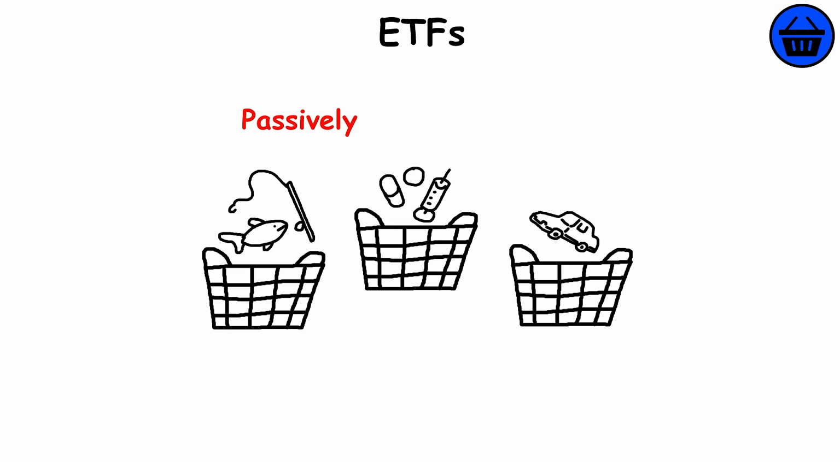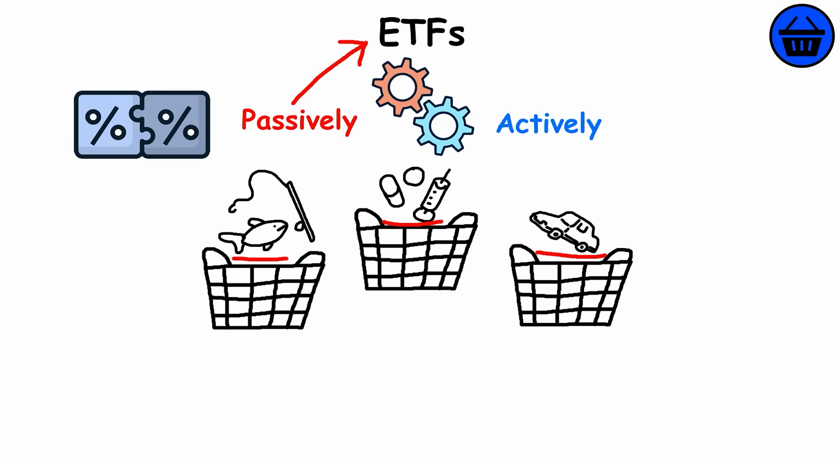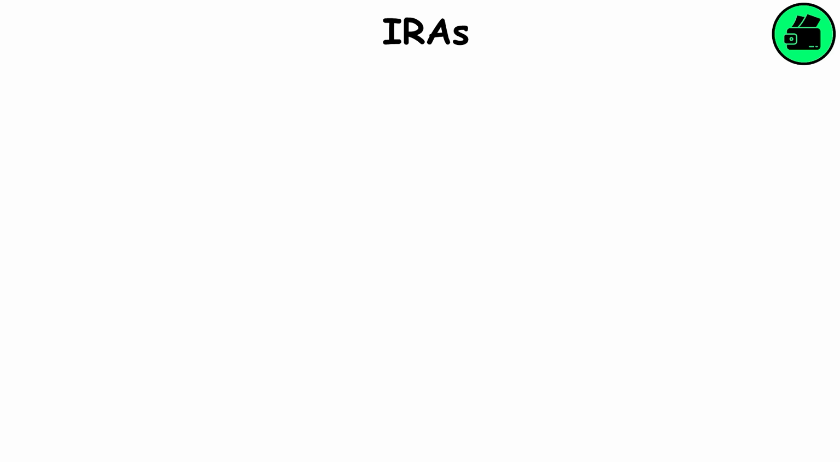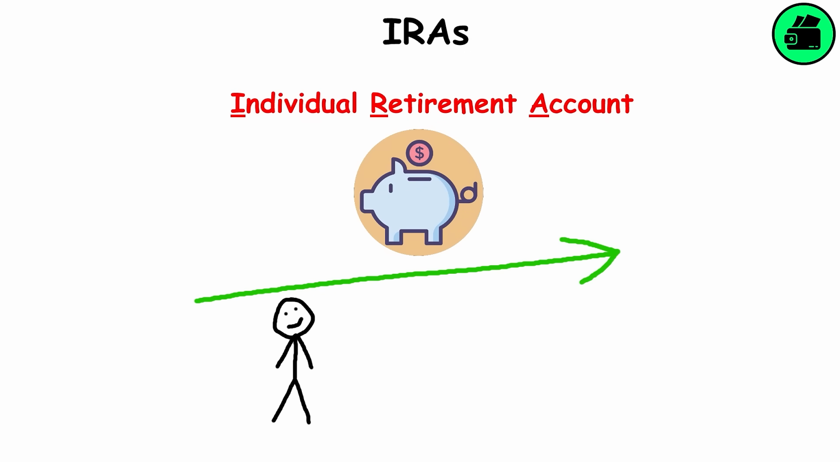They can be passively or actively managed. Passively managed ETFs just try to match the underlying stocks. Actively managed ETFs have a manager or team making decisions on what stocks to put in the basket. IRAs. It stands for Individual Retirement Account, and it's a long-term savings account that individuals with earned income can use to save for the future while enjoying certain tax advantages.